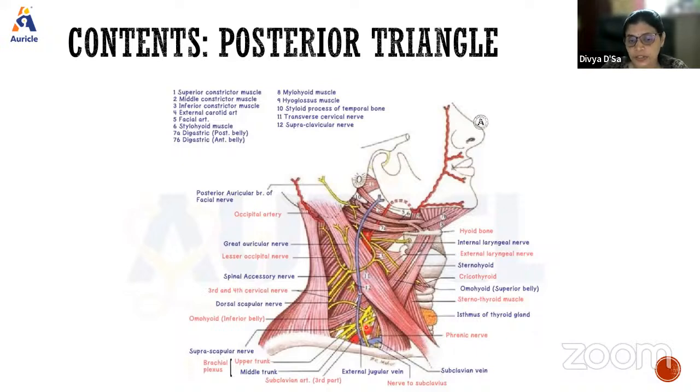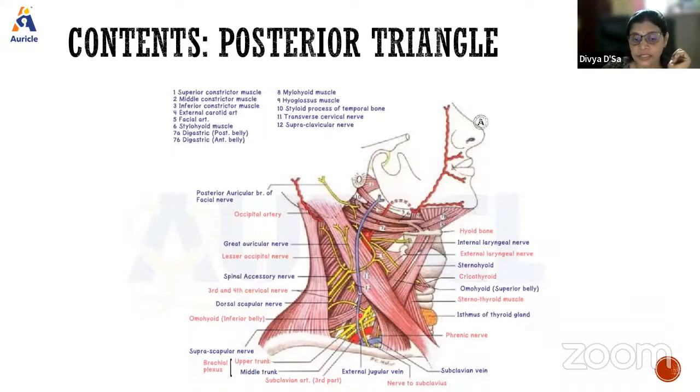The next group of nerves, you see in the subclavian triangle only, that is the upper and middle trunk of the brachial plexus. The roots and trunks of the brachial plexus we see in the neck, the divisions we see behind the clavicle, and the cords we see in the axilla.